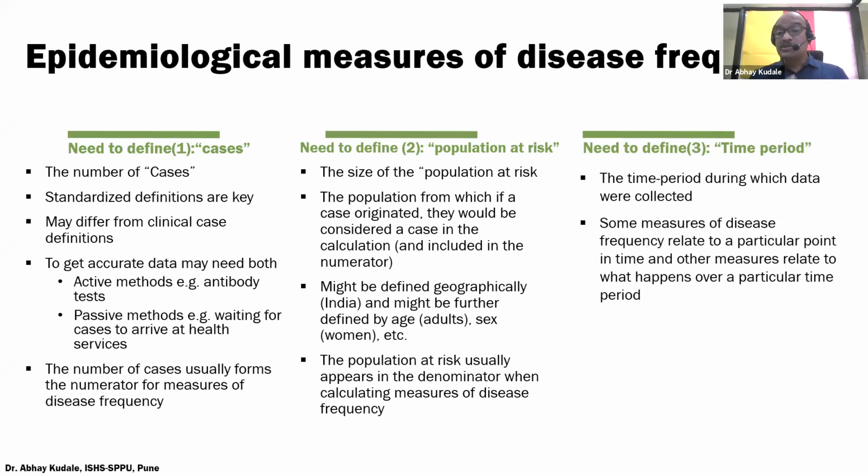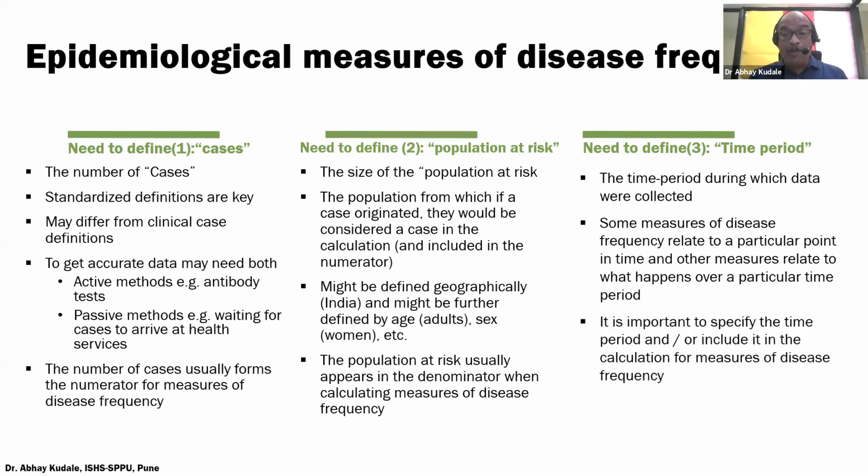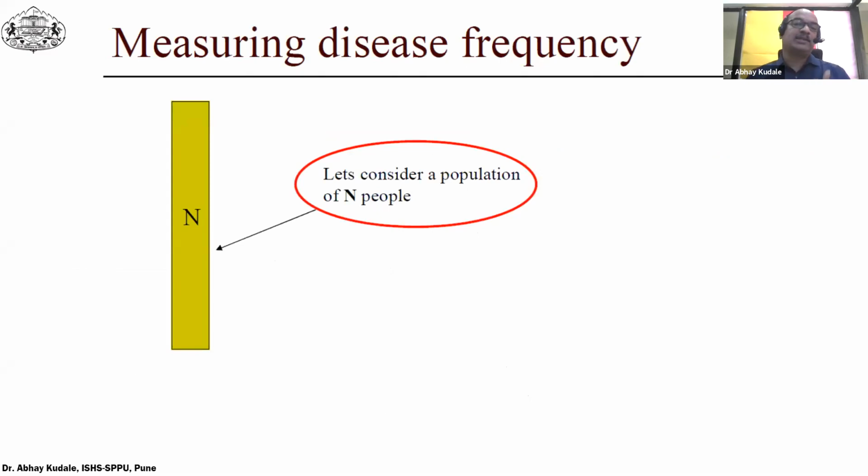But the third important thing in measures of disease frequency is obviously the time period. Some measures of disease frequency relate to a particular point in time, and other measures relate to what happens over a particular time period. So it is important to specify the time period and include it in the calculation. Be aware of these epidemiological measures of disease frequency and the importance of three things: cases, population at risk, and time period.